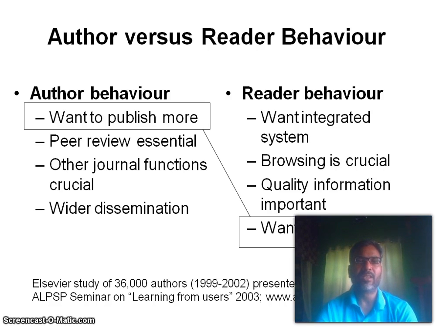Author behavior: want to publish more, peer review essential, other journal functions crucial, wider dissemination. Reader behavior: want an integrated system, browsing is crucial, quality information important, I want to read less, and that is the important part. You want to publish more and the reader wants to read less.